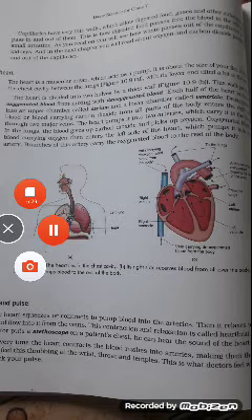Now, let us say something about the clotting of blood. You must have noticed that after a cut, the skin bleeds for a while and then the blood thickens to form a clot.